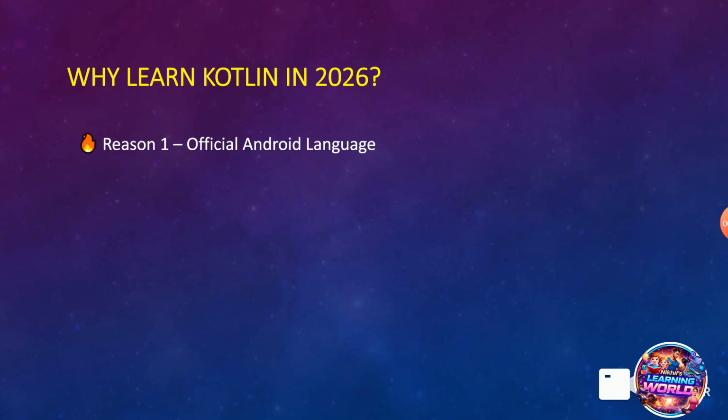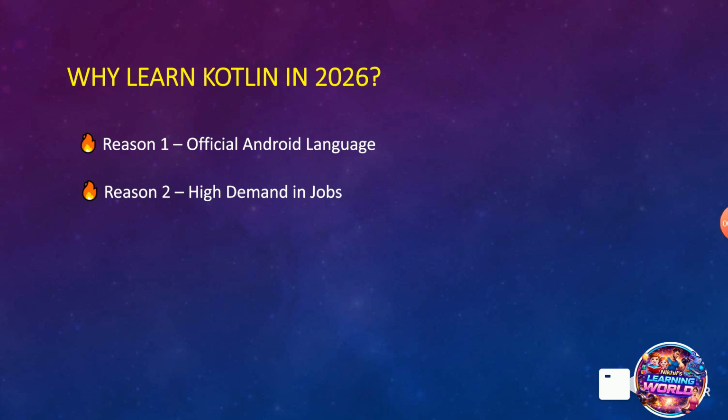So why learn Kotlin in 2026? One of the main reasons is that it is the official Android language. All new Android projects use the Kotlin language. If you want to become an Android developer, Kotlin is mandatory nowadays. The second reason is the high demand in jobs.